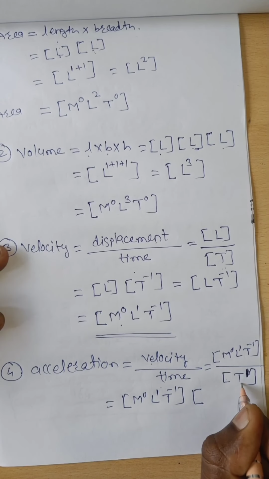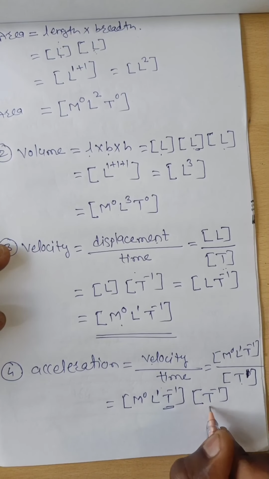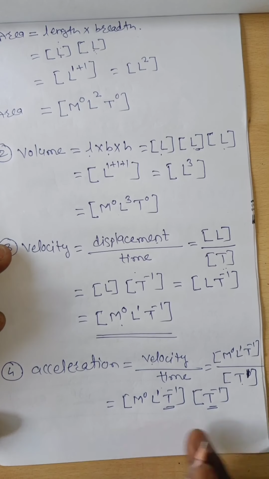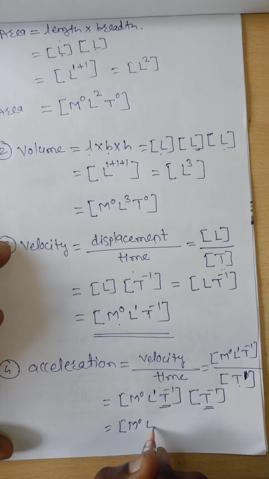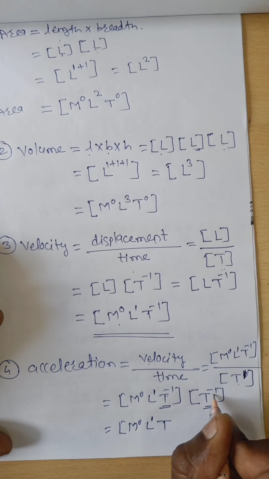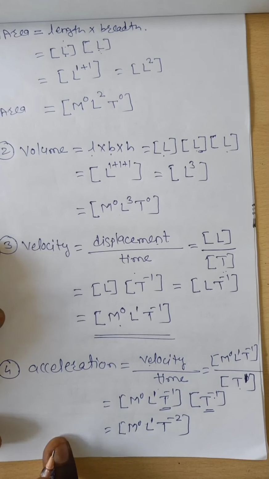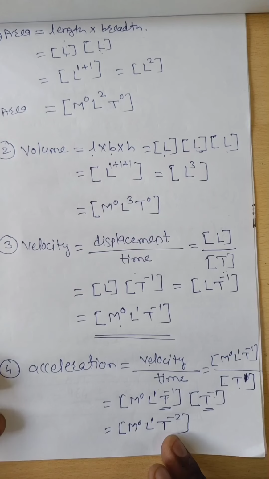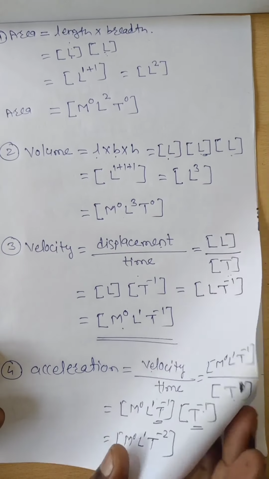Now this T to the power of minus 1 and T to the power of minus 1, the bases are the same. Therefore we have to add their powers. Therefore M^0 L^1 T to the power of minus 1 plus minus 1 becomes T to the power of minus 2. Therefore the acceleration has the dimension M^0 L^1 T^-2. Now, similarly, we have to find out the dimension of force.